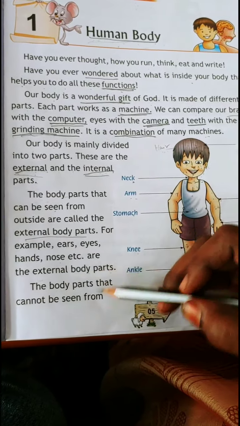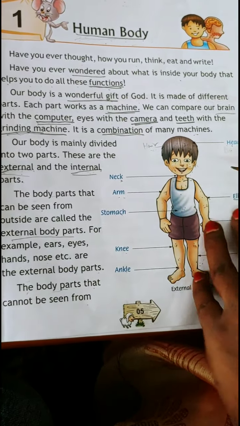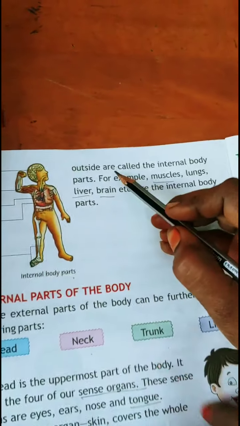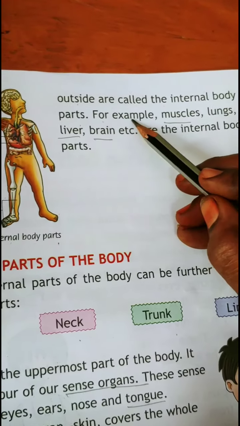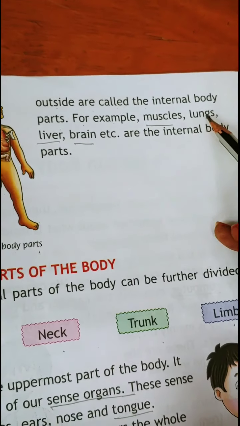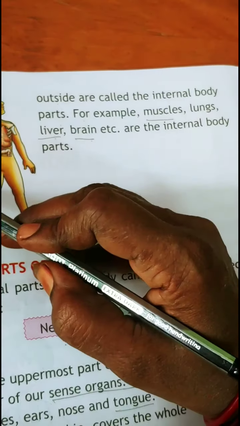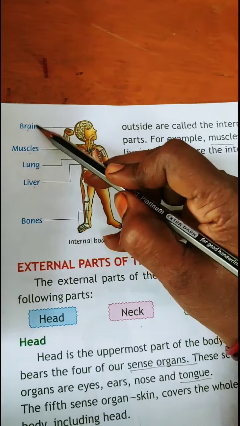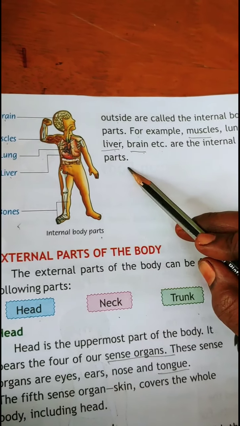The body parts that cannot be seen outside are called the internal body parts. For example, muscles, lungs, liver, brain, etc. You can see here liver, lungs, muscles, brain, bones are the internal body parts.